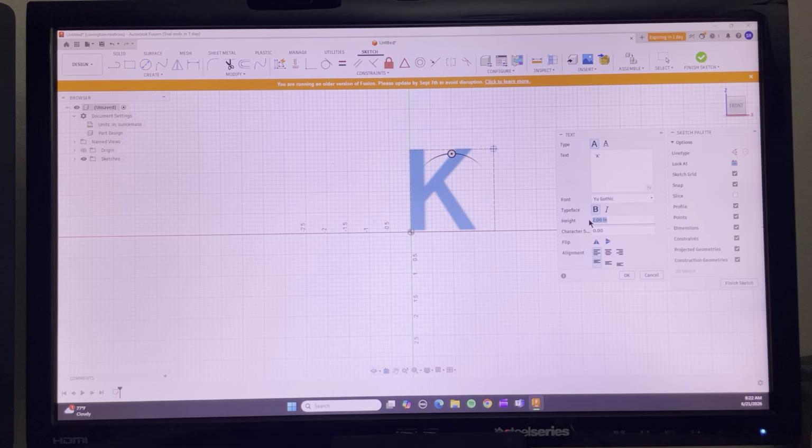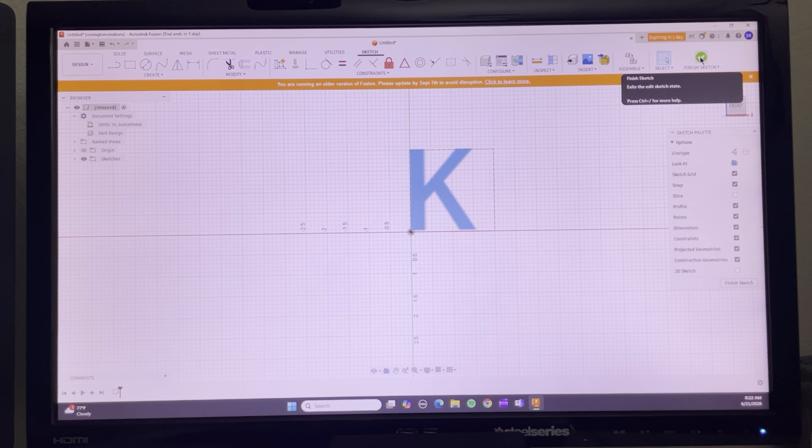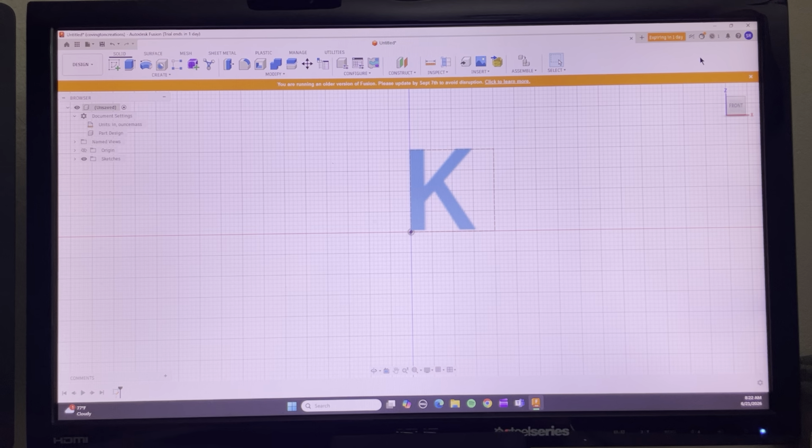These are all default settings because I've been using the software to do the exact same thing. You don't need to do character spacing because you're not doing a whole name, you're only doing it by letter. And then you click these alignments, corner alignments, and click OK. So now you have the letter K. And then you go up here, click Finish Sketch, and your letter K is on the board.